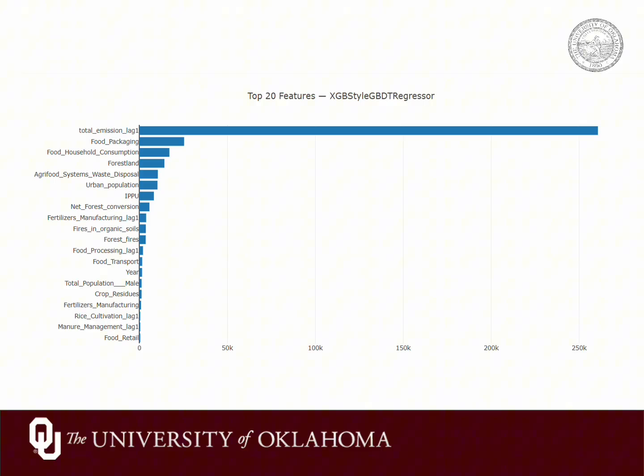When we aggregate features into sectors like fertilizers, livestock or manure, food transport, and so on, these sectors dominate the total importance. This matches what the domain literature reports. Fertilizers and livestock or manure are major drivers of agricultural emissions. These importance plots are also exposed in the dashboard so users can visually inspect what each model is relying on.